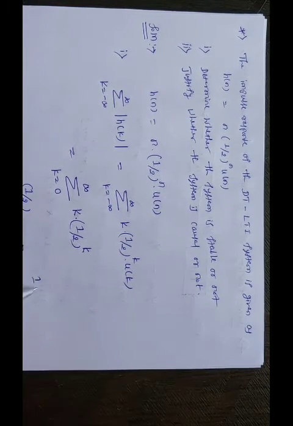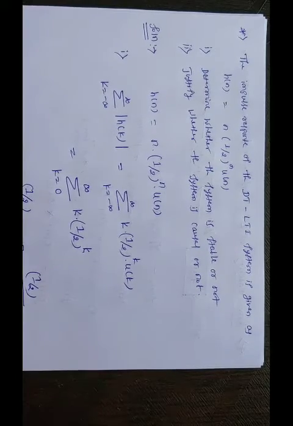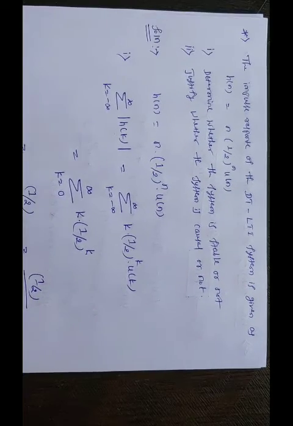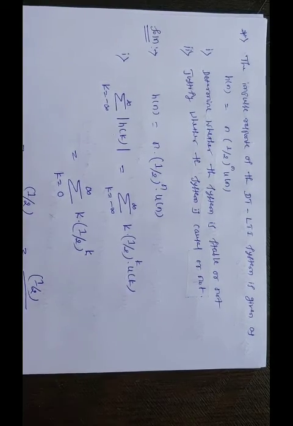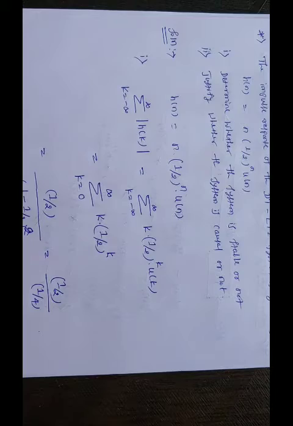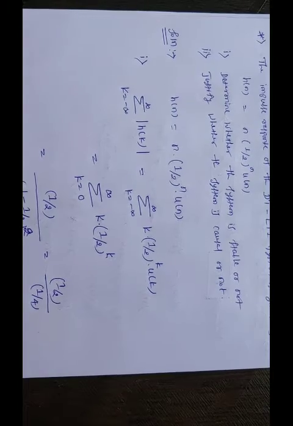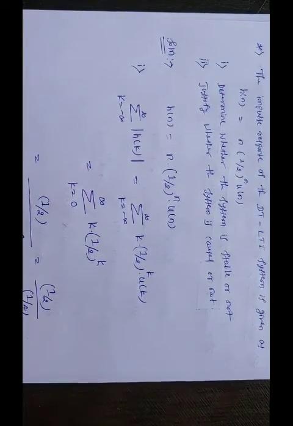Now this is given by 1 by 2. 1 minus 1 by 2 is 1 by 2, and 1 by 2 whole square is 1 by 4. So you get its value as 2. This 2 is less than infinity, so it is absolutely summable. Hence I can say that the given system is stable. Because the summation of h of k from k equal to minus infinity to infinity equals 2, which is a finite value, my system is stable.